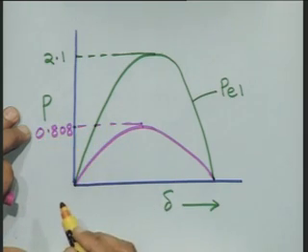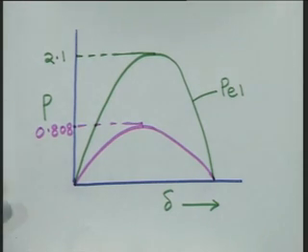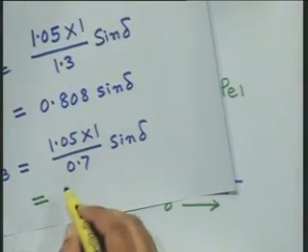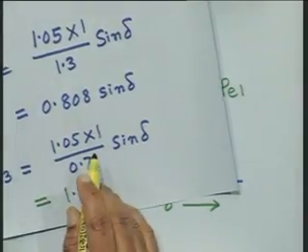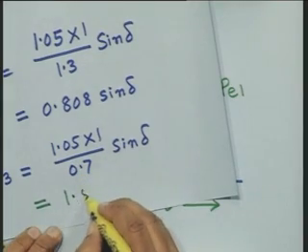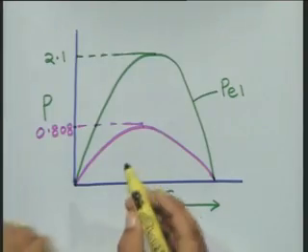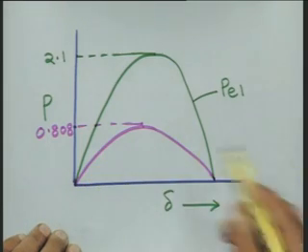After the fault is cleared, what is the amplitude of this power angle characteristic? 1.5. That is very good. And therefore, the third characteristic can be plotted here.